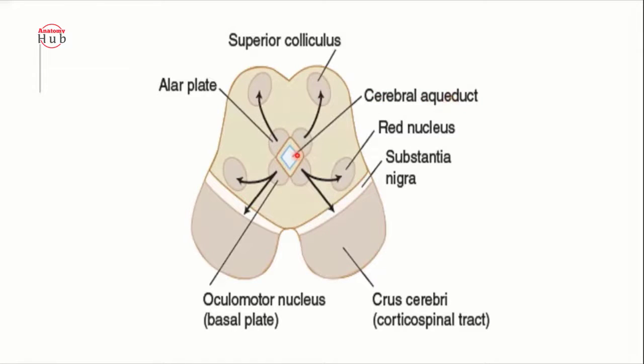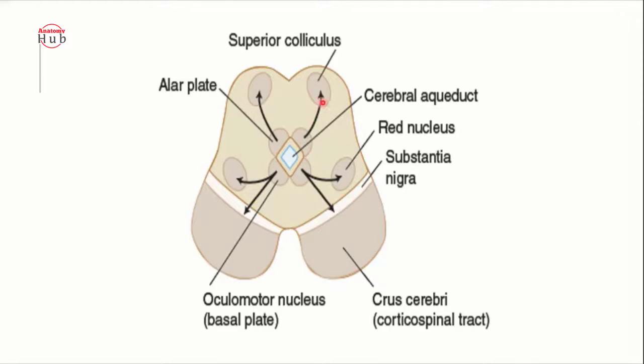It also has the alar plate and the basal plate. From the alar plate, the cells will divide into pieces and migrate posteriorly, forming the superior colliculus.